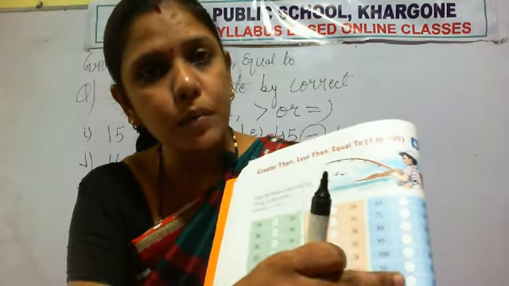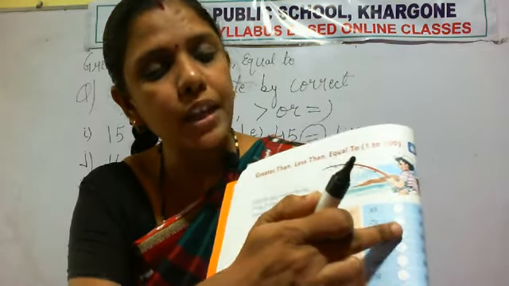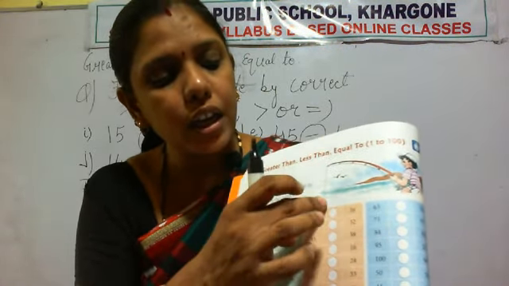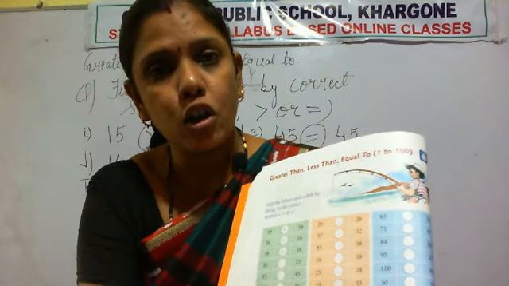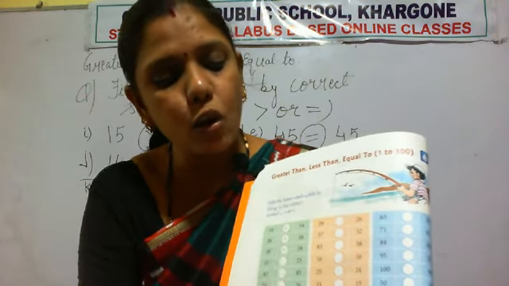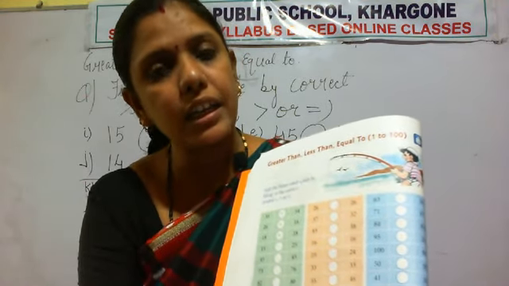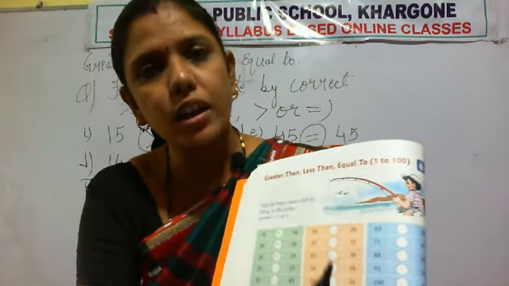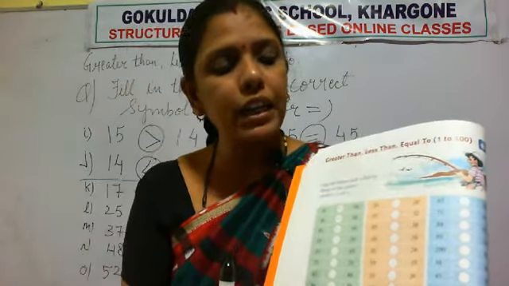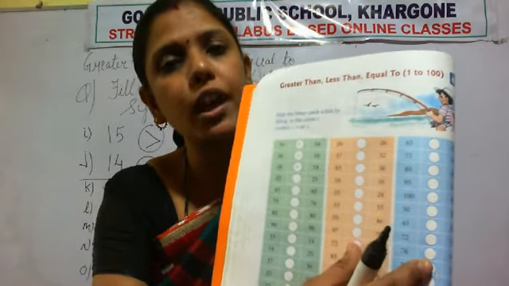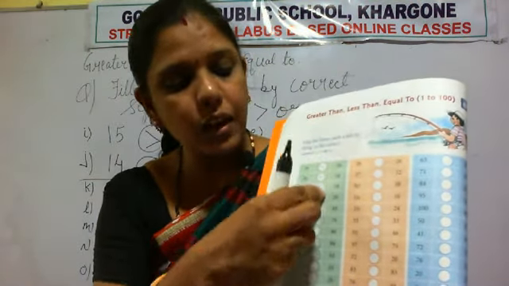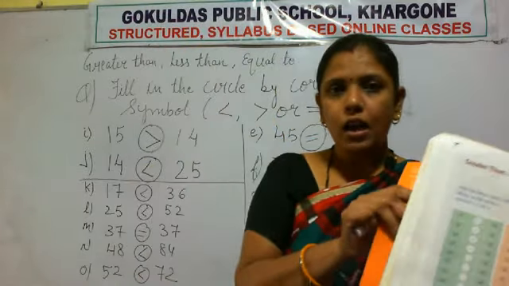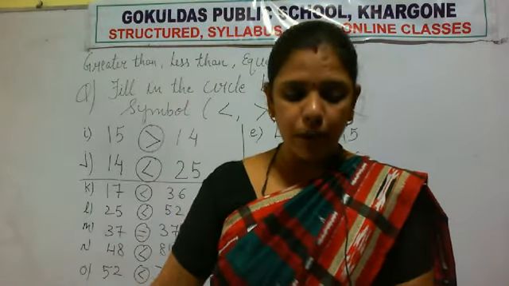So these two columns remain. This column and this column is homework for you. Okay, which is your homework today? This column and this column. You have to fill this column with the symbol of less than, greater than and equal to in the book only. No need to write this homework in your classwork copy. कॉपी में नहीं करना है. ये दो कॉलम होमवर्क है जो आपको बुक में ही करना है. ये वाला कॉलम हमने अभी नोटबुक में लिख लिया है. Okay, so I hope all of you have understood how to compare numbers.